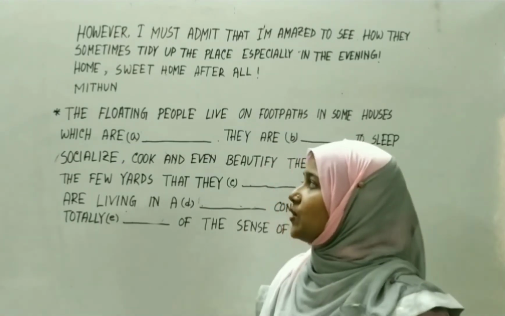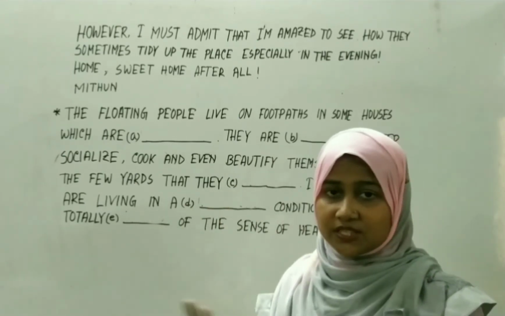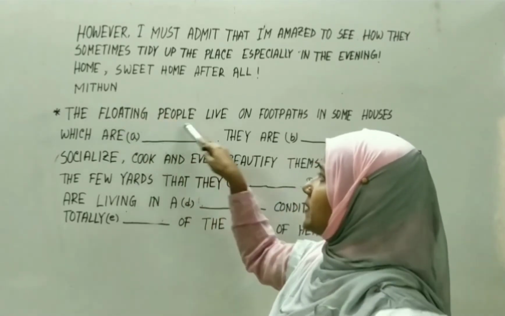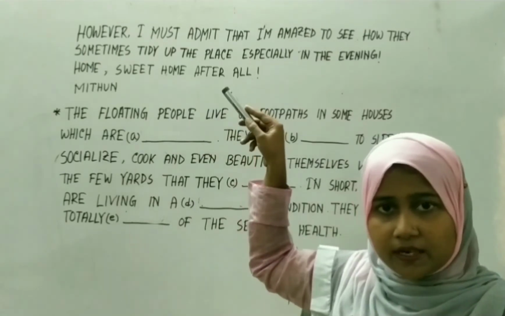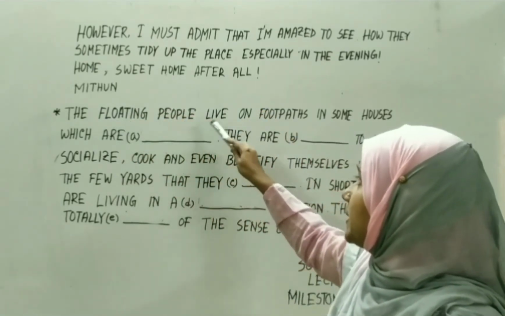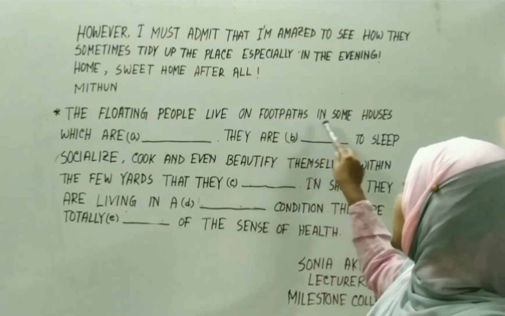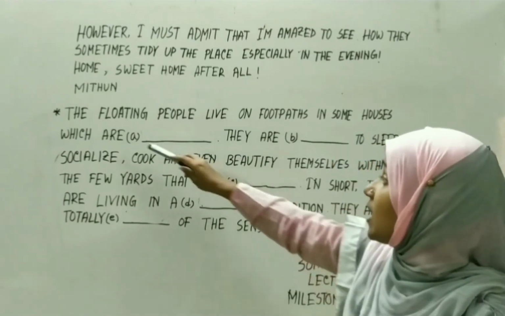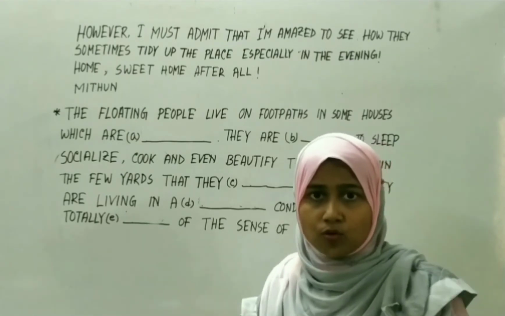So, after getting this question, you have to read it. The floating people, this passage is based on floating people and their lifestyle. Here it is written, the floating people live on footpaths. Yes, they live on footpaths. Sometimes they live in houses which are dash. Which are their own?